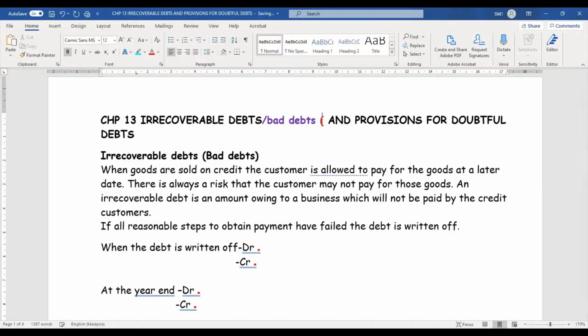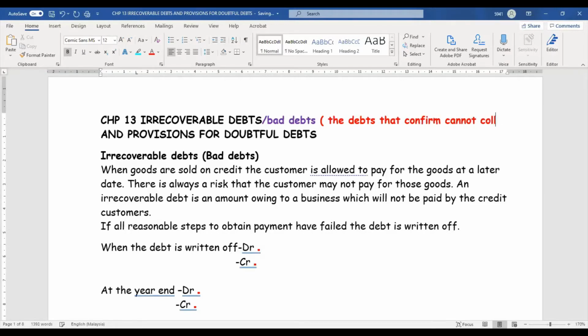It is the debts that we confirm we cannot collect from trade receivable. You already tried to get the money. For example, you email them, send a letter, send a lawyer notice, or you go to the office. You confirm that you cannot collect the money, so we record it as irrecoverable debt. We cannot recover the debt.